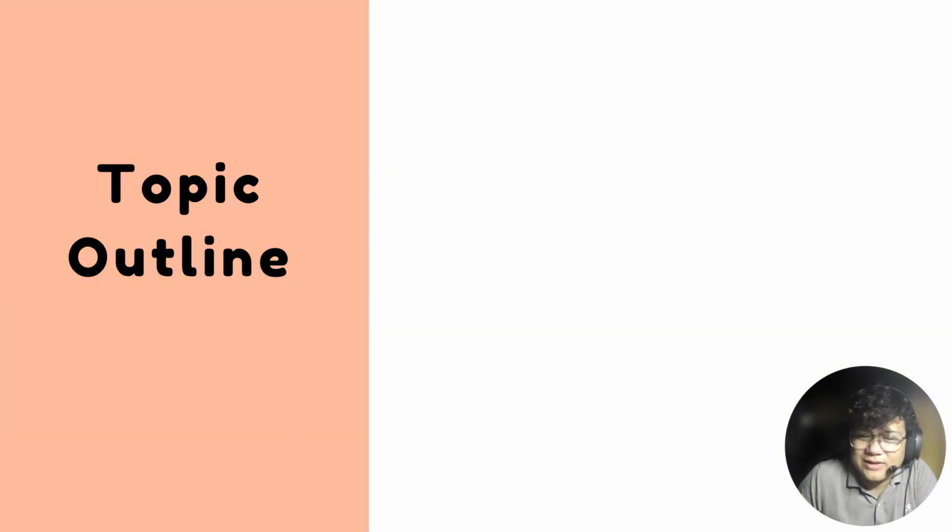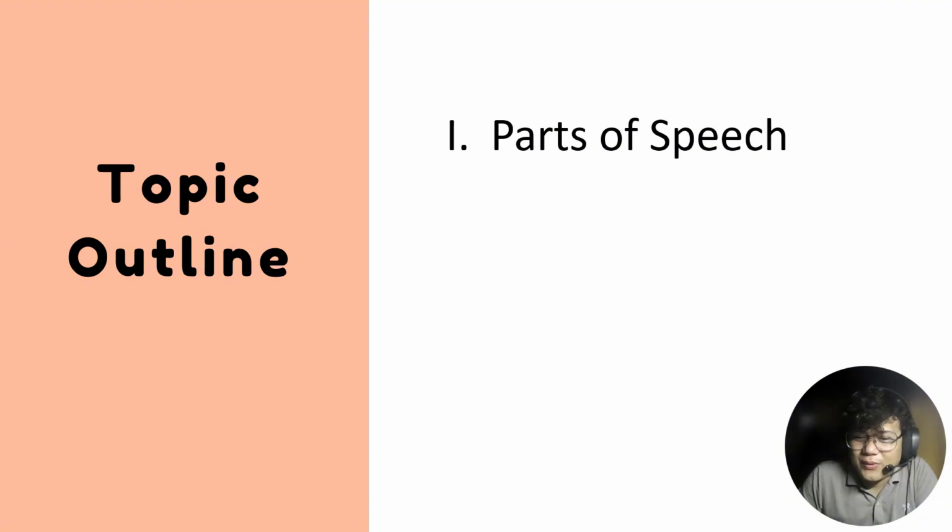Okay, so now let me discuss the topic outline. First, we're going to review the different parts of speech. Let's go over the different kinds of words that are present in each sentence, and review how each word contributes to the whole meaning of the sentence.